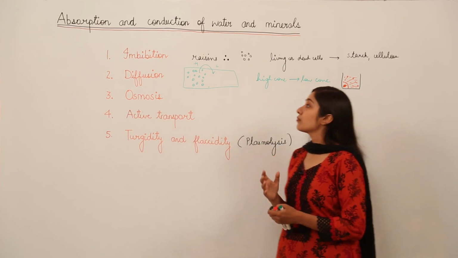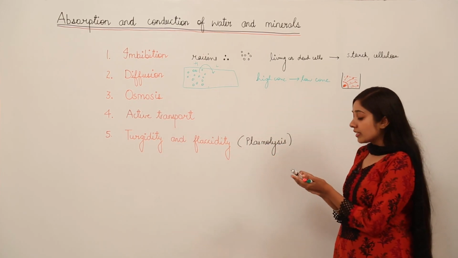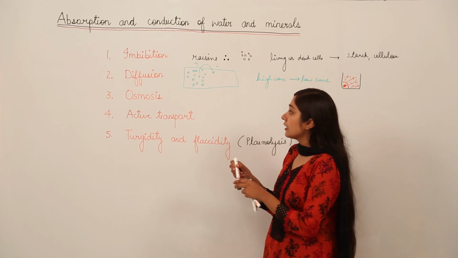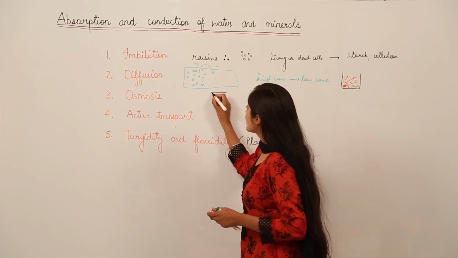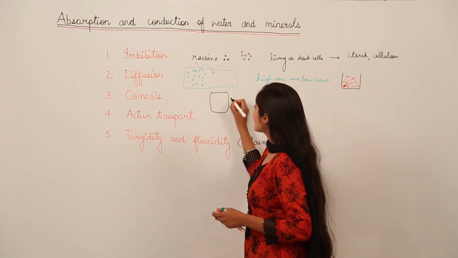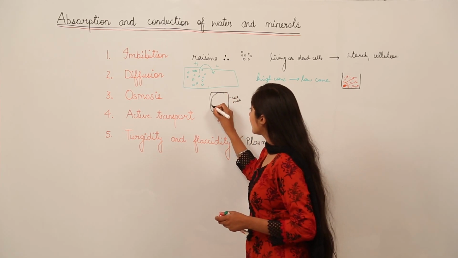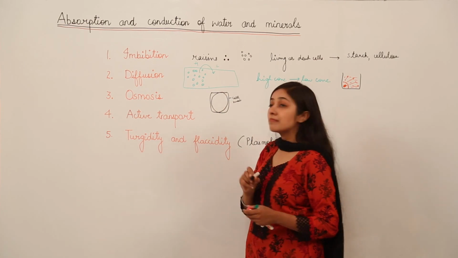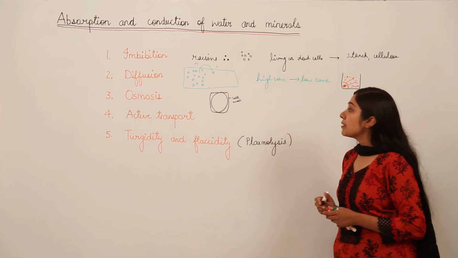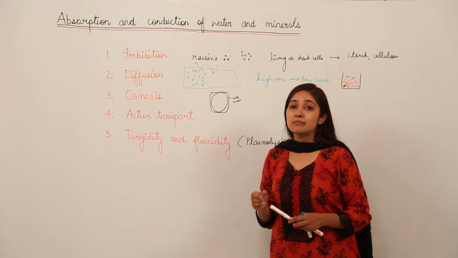Now what is this osmosis? Suppose we have a cell. You know that a cell has a cell wall, and then we have a membrane, you can say plasma membrane. This plasma membrane is a semi-permeable membrane.